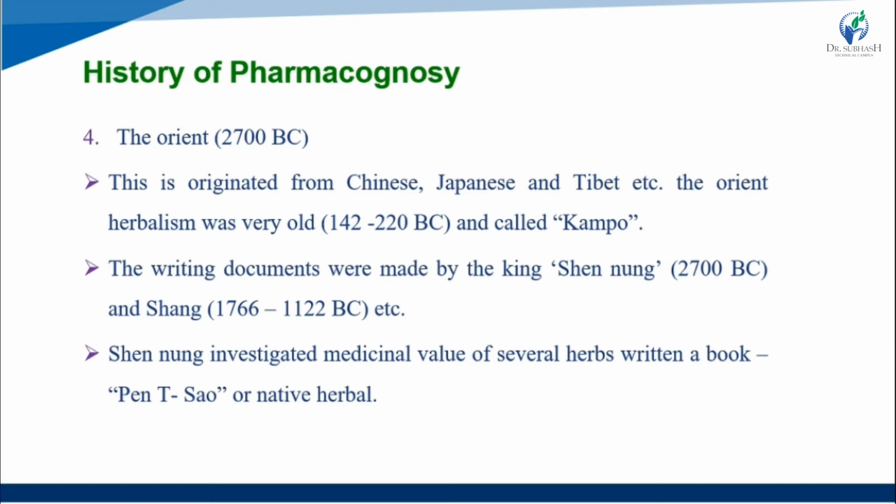Herbalism was very old, 142 to 220 BC, and is called Kampo. Okay, the written documents were made by King Shen Nung, around 2700 BC, and then 1766 and 1122 BC, etc. Shen Nung investigated the medicinal values of several herbs and wrote a book called Pen Tsao, or native herbals.